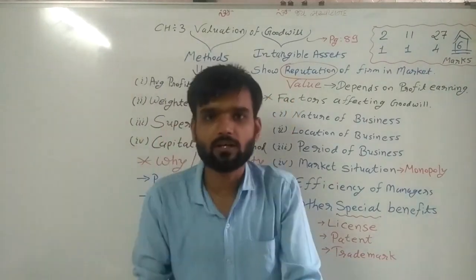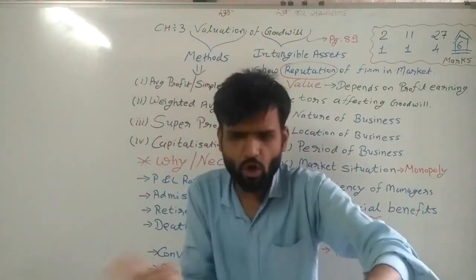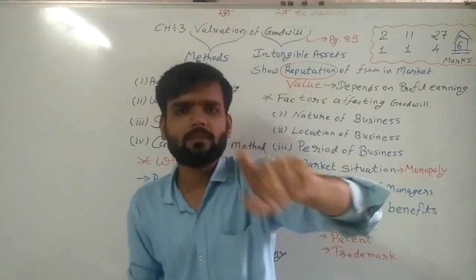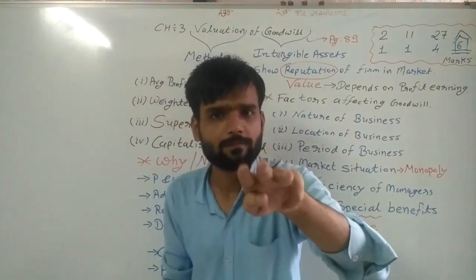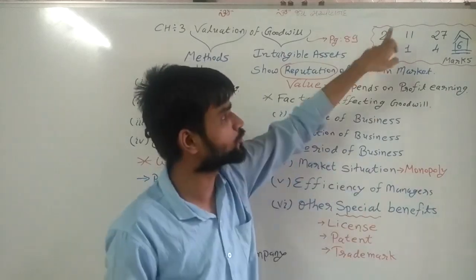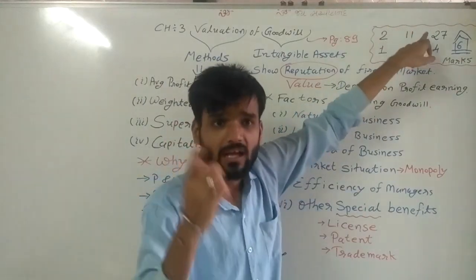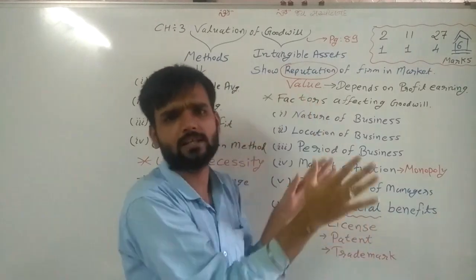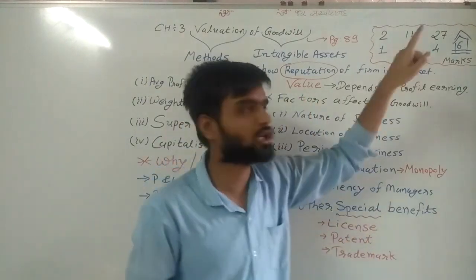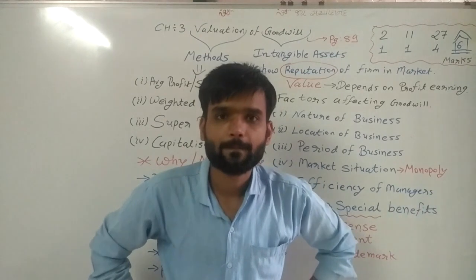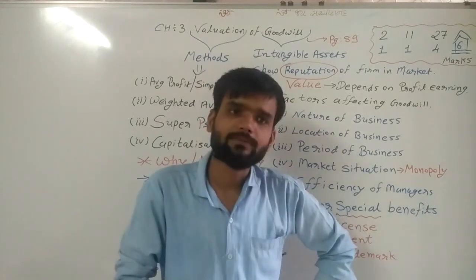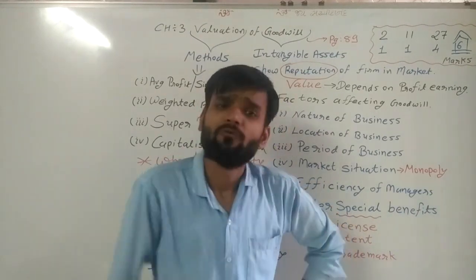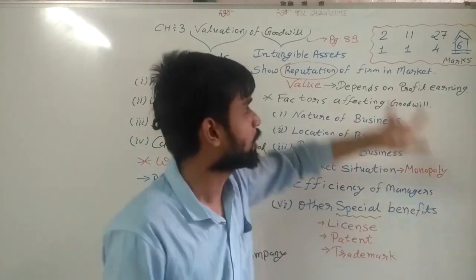So from this chapter, whenever you look at your final exam, you will get 3 questions: question number 2, question number 11 and question number 27. These questions are fixed. Marks are also fixed. In total you will get 6 marks. Now actually, today we are talking about only the 1 mark questions.